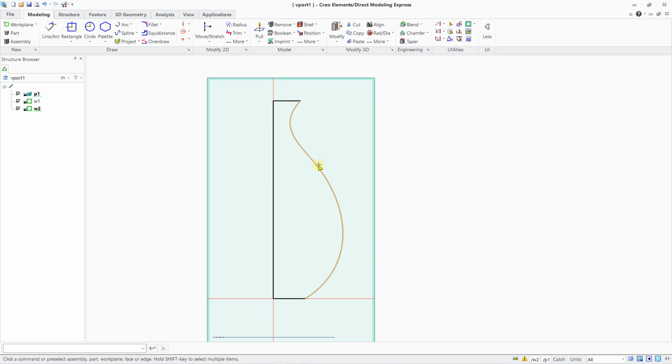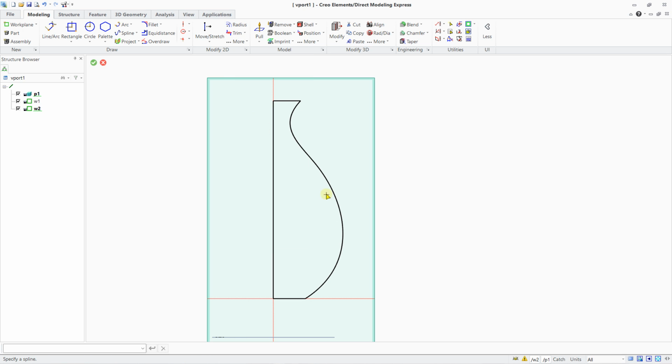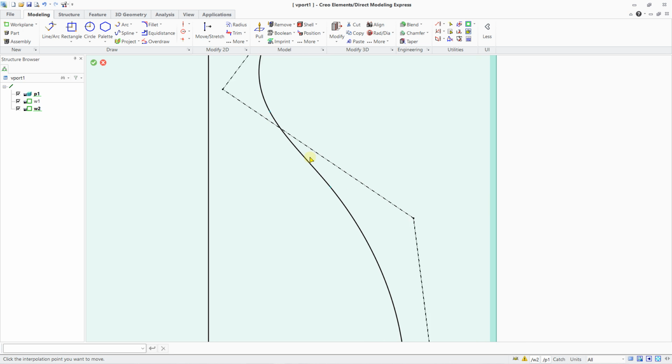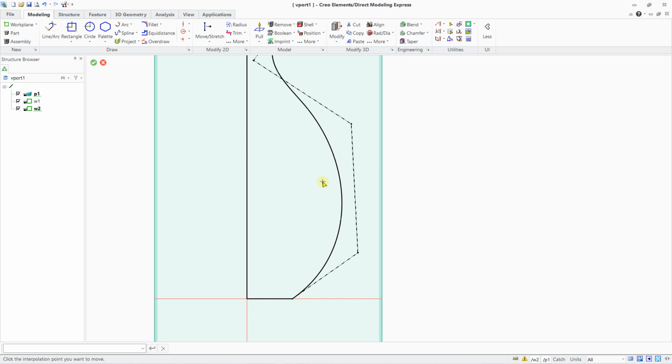If I really need to edit, for example, this line, you have different options here. When you go on more, you have add interpolation point, delete interpolation point, move interpolation point, change interpolation tangent. I can use, for example, move interpolation point. And if I just click on this line, you can find the different points. For example, I have a point here. It's not extremely easy to see the point, but you can select a point and you can make some transformation with this one. Here I have a point and I can make some transformation and just left click.